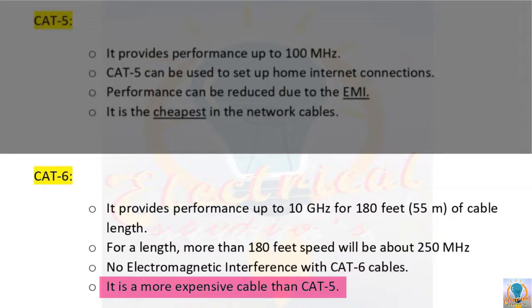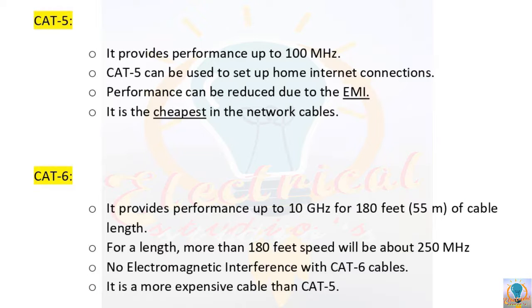Okay, but as compared to the Cat5, this cable is more expensive. So choosing Cat6 cable for the installation of your security system, your budget will be affected. Clear? So after this, as we are discussing only the basic part of the CCTV system here, we will not discuss technical differences between the Cat6 and Cat5, but you will be introduced to the maximum distance that a cable can be run from a CCTV camera to the video recorder.